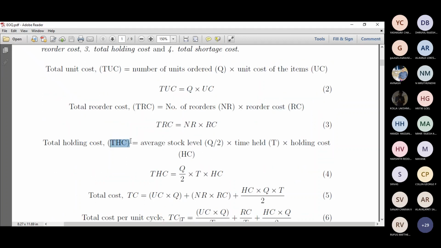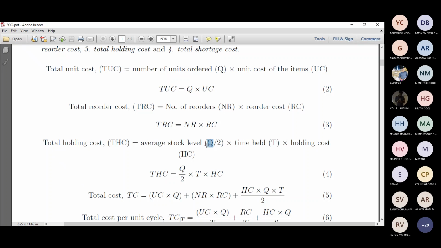Then total holding cost. This is typically a different way of representing the time held for storage, which is the cycle time T, multiplied by holding cost HC. And then we generally take the average stock level, which is Q divided by 2. Say at 50%, we need to replenish.